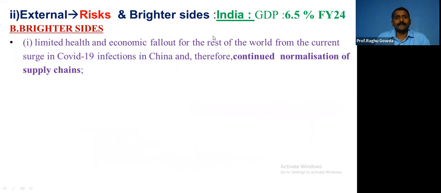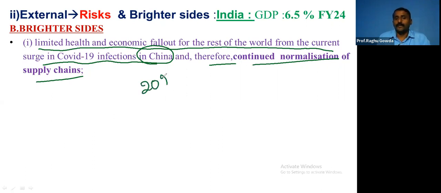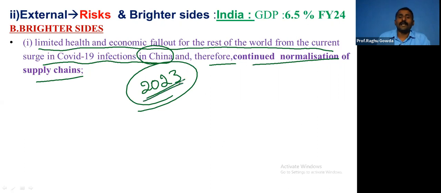Okay. What are the brighter sides? These are very important, elaborately given. Please understand this thing. Limited health and economic fallout for the rest of the world from the current surge of COVID-19 infection in China, and therefore continued normalization of the supply chain. Till January 2023, there was almost zero COVID policy in China. But this has not affected the supply, right? Means this has limitedly affected.